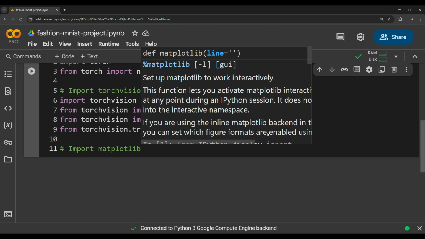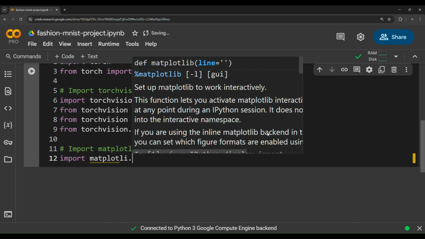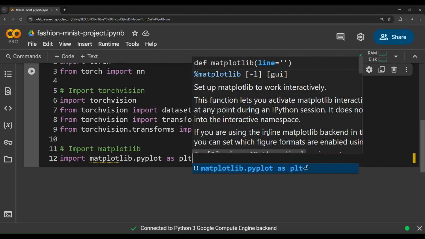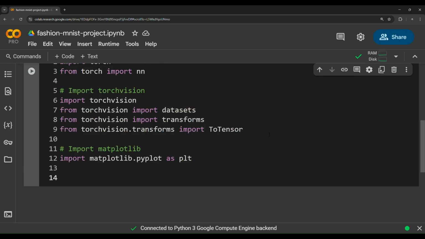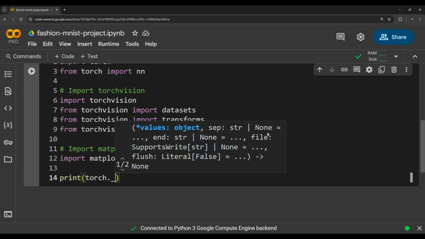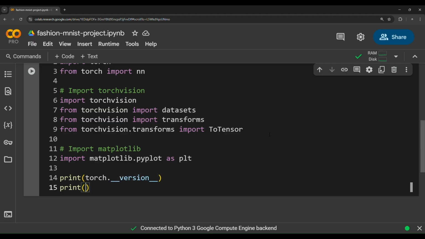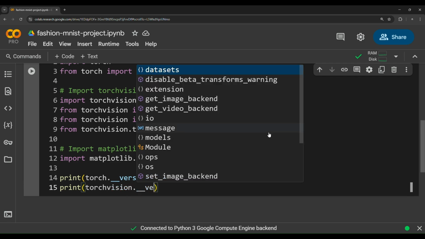So import matplotlib.pyplot as plt. And then lastly, we need to print the versions of torch. So print torch.__version__, and print torchvision.__version__.